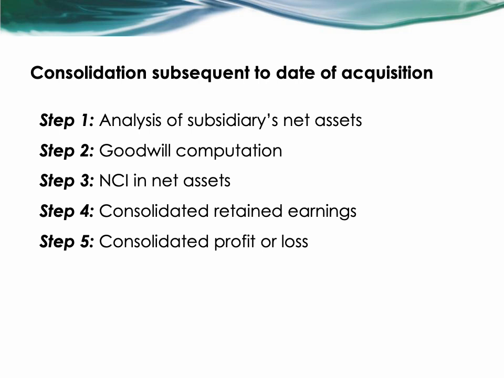Step 1 is the analysis of the subsidiaries' net assets. Step 2 is the goodwill computation. Step 3 is the NCI net assets. Step 4 is the consolidated retained earnings. And then step 5 is the consolidated profit or loss.